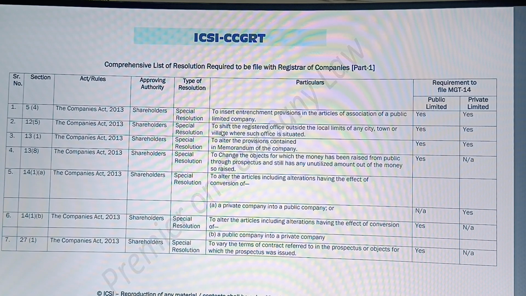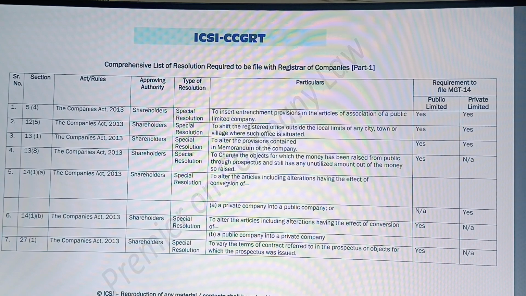Now next is shifting of registered office outside the local limits of any city, town or village where such office is situated. In this case also MGT-14 is required to be filed in both the companies, public limited as well as private limited company. Now alteration of the provisions contained in the memorandum, that is alteration of MOA. In this case also MGT-14 is required to be filed. Now next, change in object for which the money has been raised from the public through prospectus, and the unutilized amount out of the money so raised. It is applicable only for public limited company, which is required to file MGT-14; private company is not required to file.